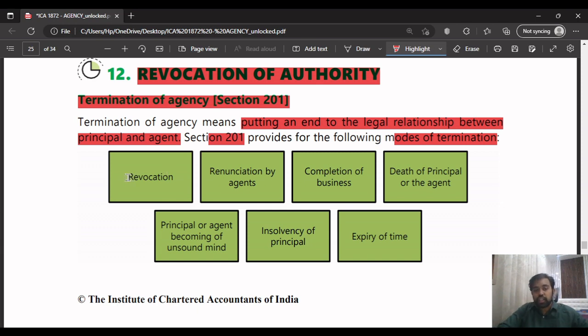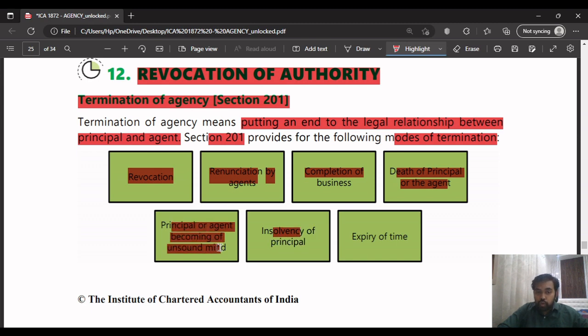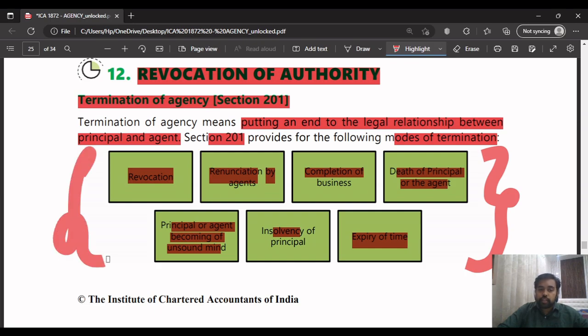The modes of termination are revocation, renunciation by the agent, completion of business, death of the principal or agent, insolvency of the principal, the principal or agent becoming of unsound mind, or expiry of time. In these cases, the contract of agency will come to an end. That's what they're saying here.